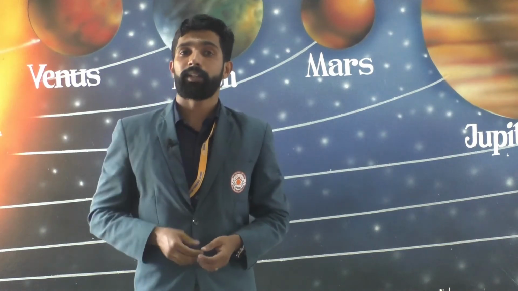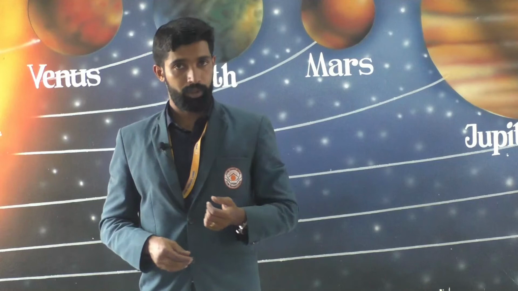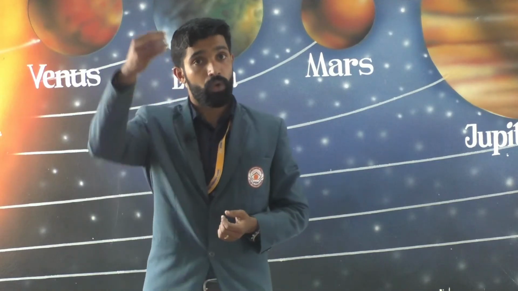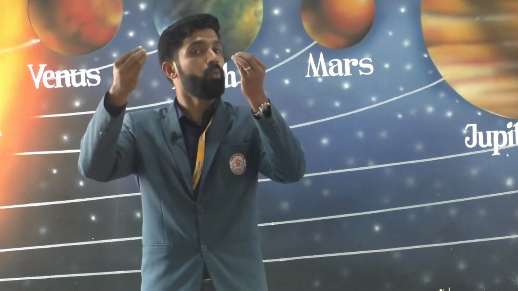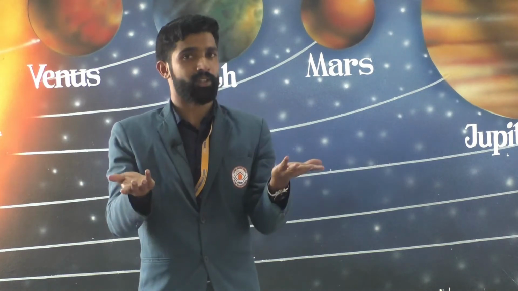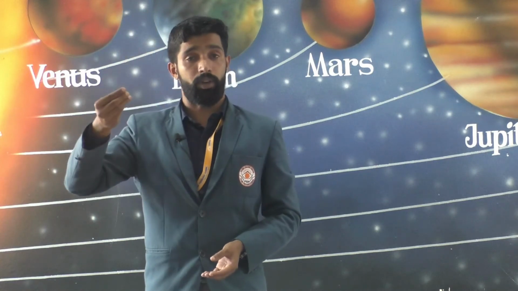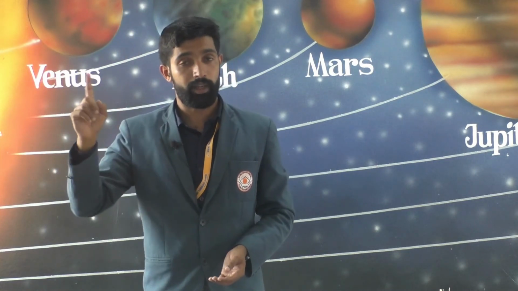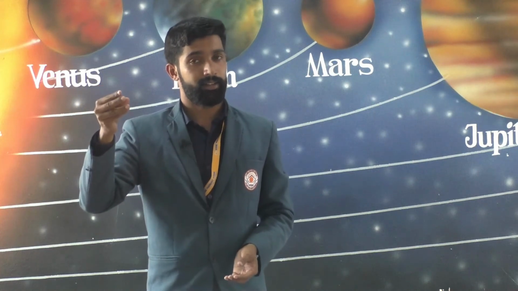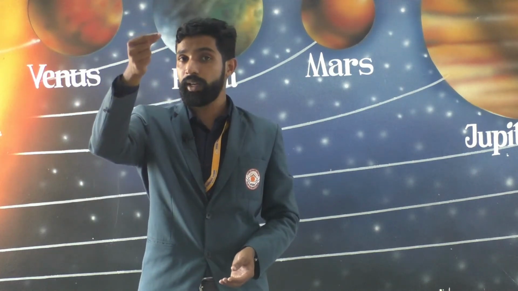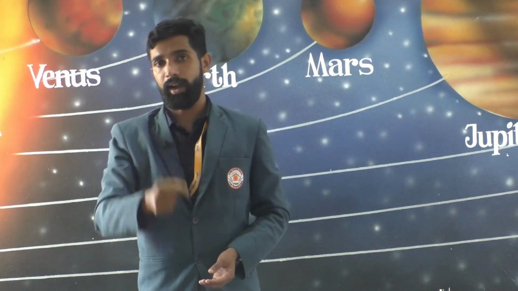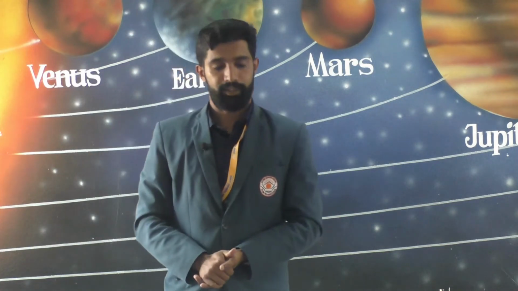See, when the condensed water vapor in the clouds falls down in the form of water drops, it is known as rain. Yes. So, when drops of rain are very small, it is called what? It is not rain, it is drizzle. Okay. When the drops of rain are very small, it is called drizzle.